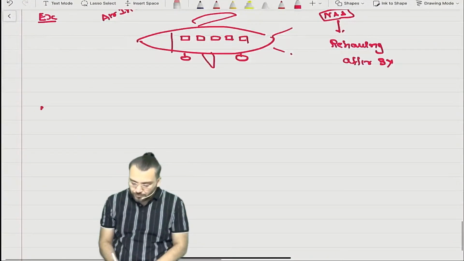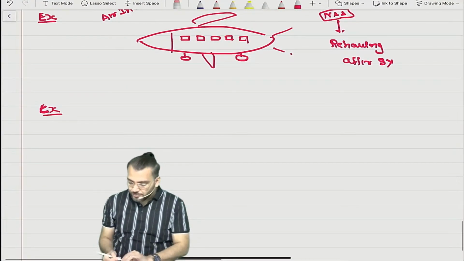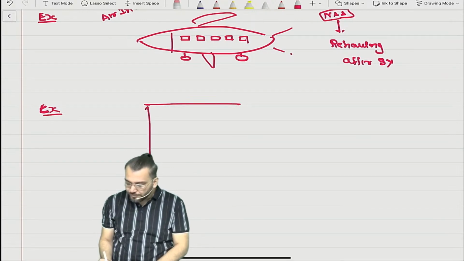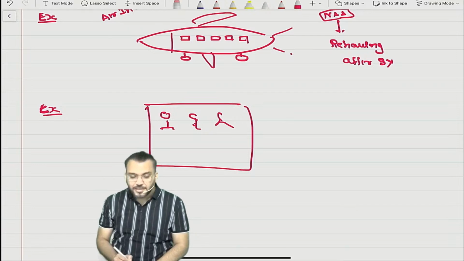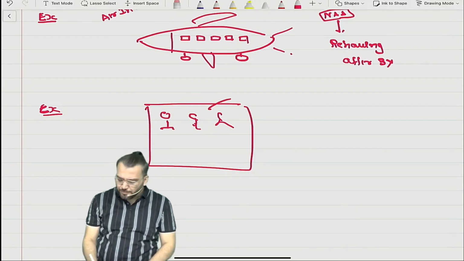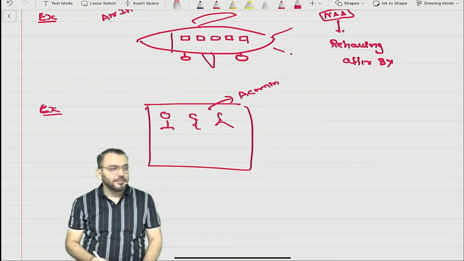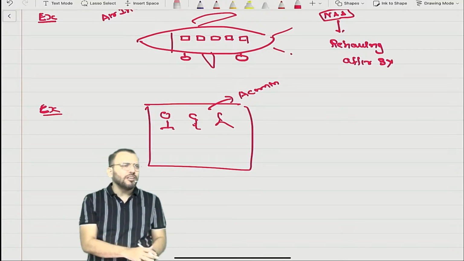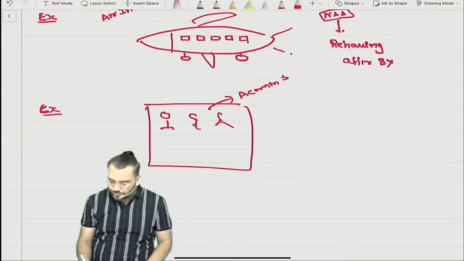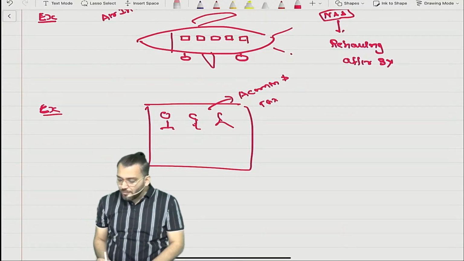Suppose this is your office and there are many employees, correct? And suppose these are accounting employees, understood? They do all accounting work and tax work, accounting and tax. Now what happened?